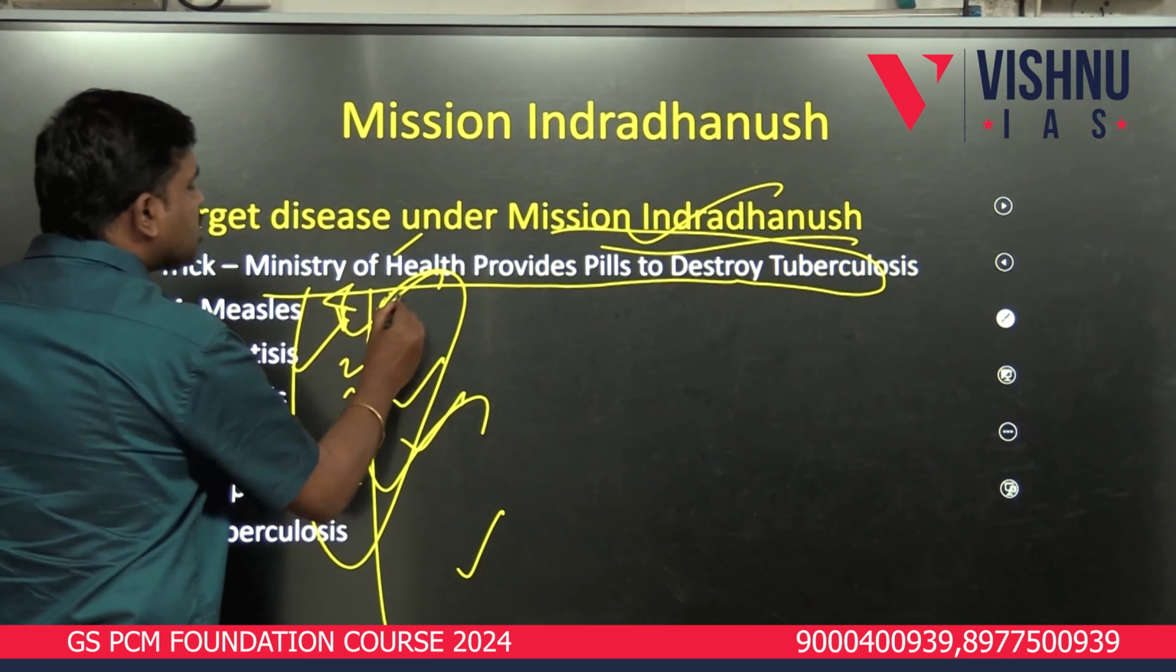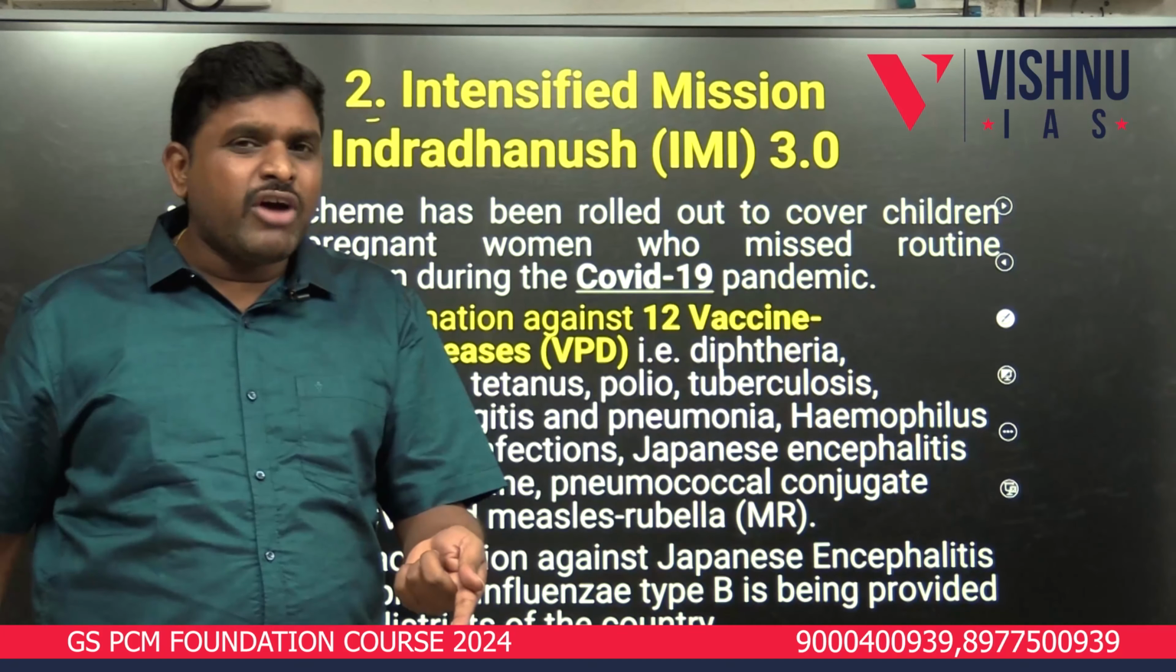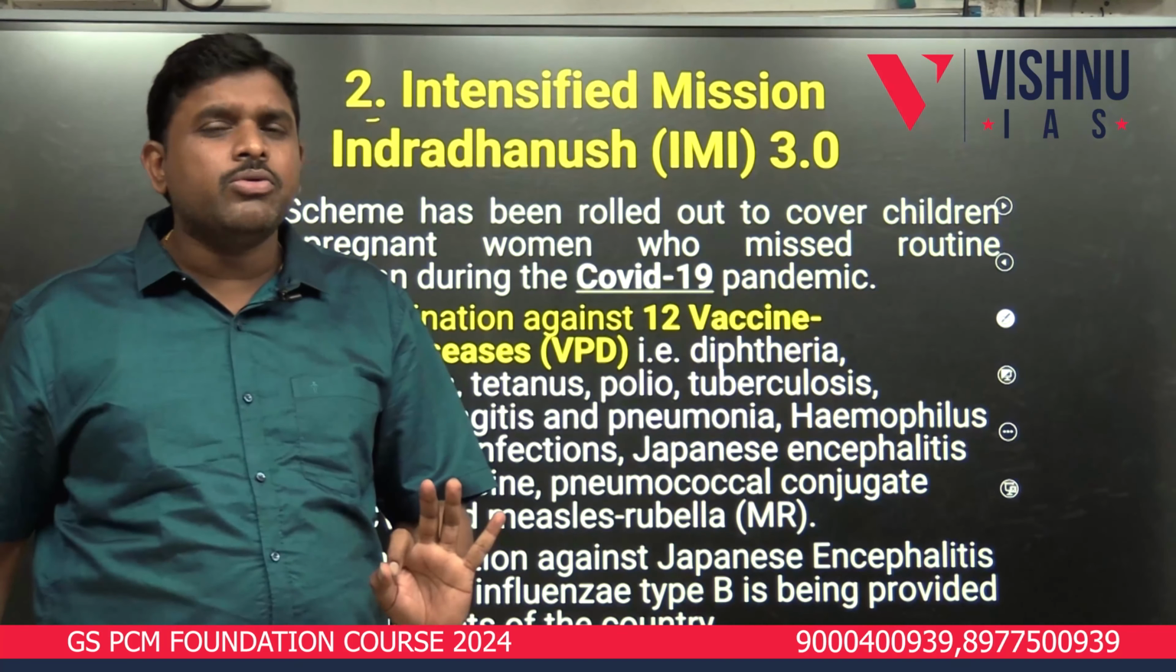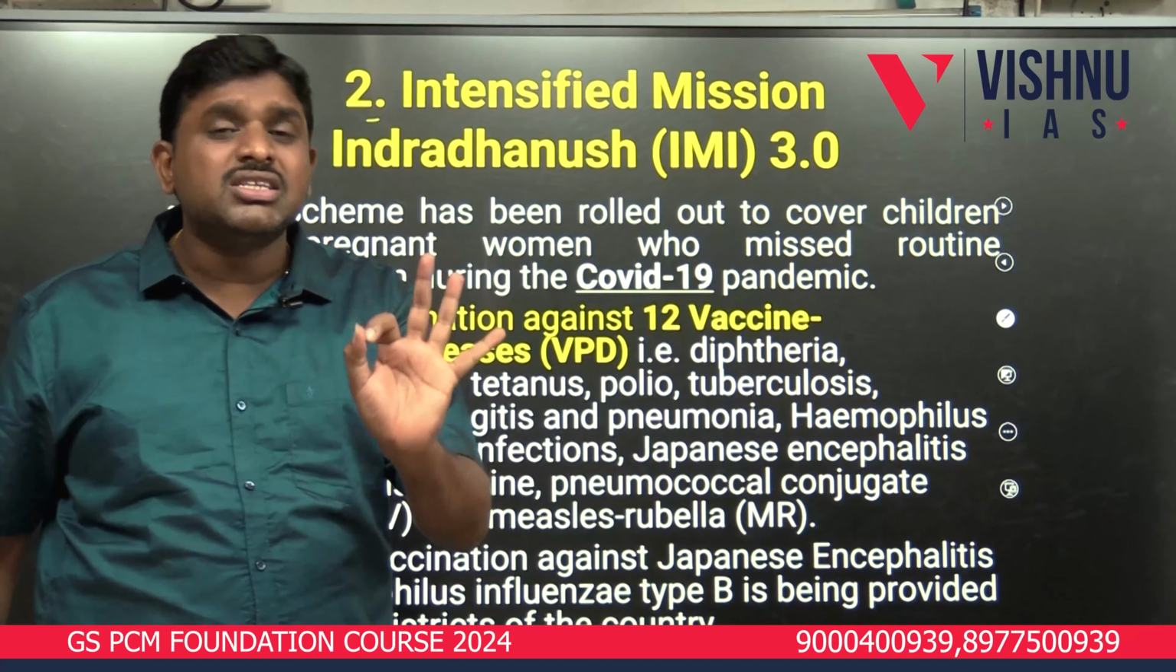Intensified Mission Indradhanush 3.0 is mainly for those who missed the vaccination drive because of COVID. An exclusive program came into existence, called Intensified Mission Indradhanush 3.0, rolled out to cover children and pregnant women who missed routine immunization or vaccination during COVID-19. Now, it is not 7 diseases, they are covering 12 diseases under Intensified Mission Indradhanush. This is important. This is the exam point of view.